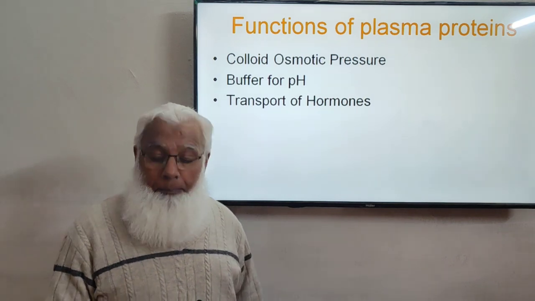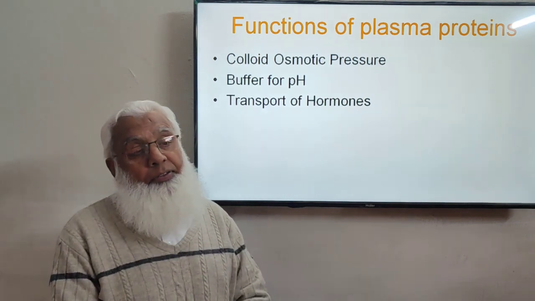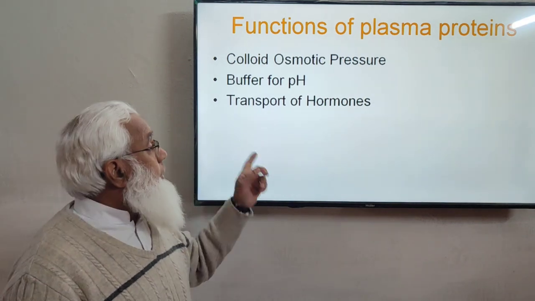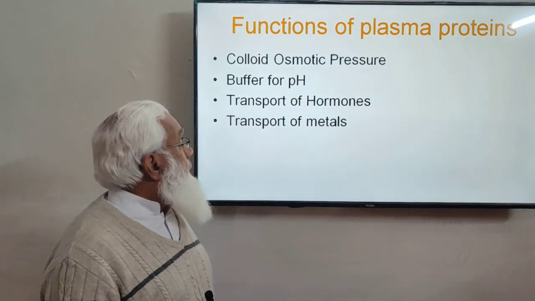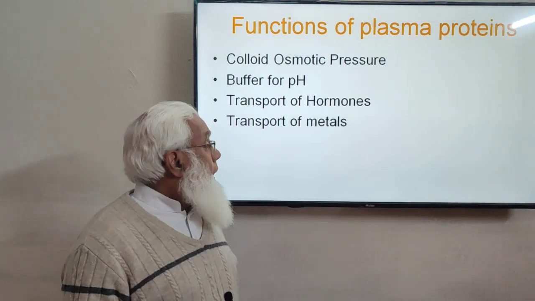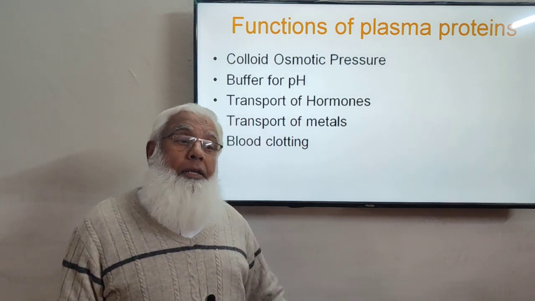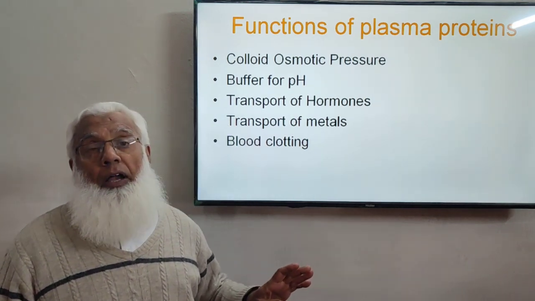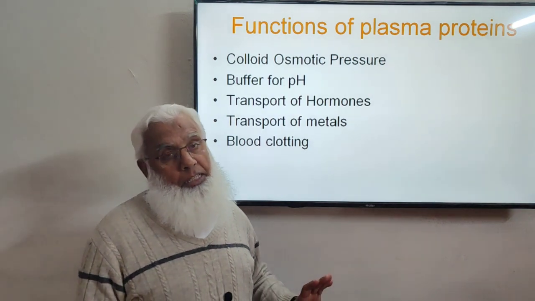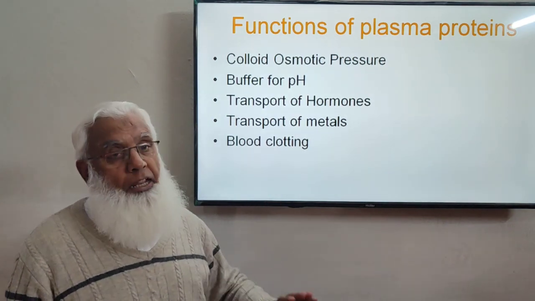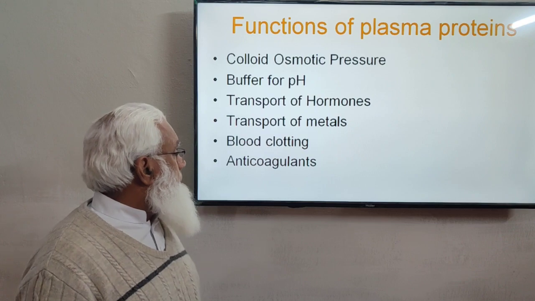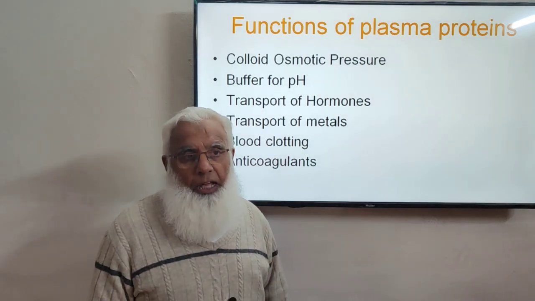They also have the important function of transporting different substances, for example transport of hormones and transport of metals. Amongst the plasma proteins, there are several involved in the blood clotting mechanism. So clotting factors are also plasma proteins, most of them.